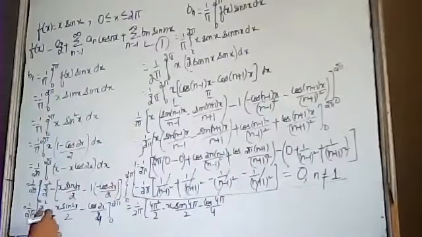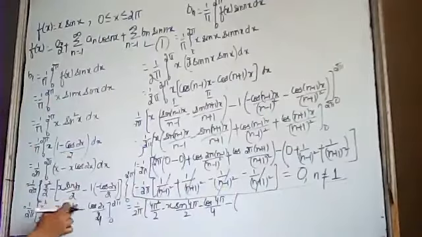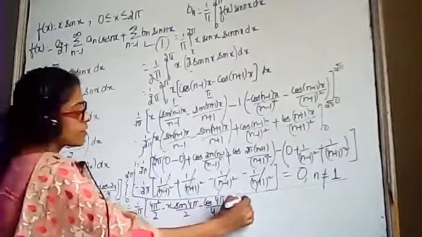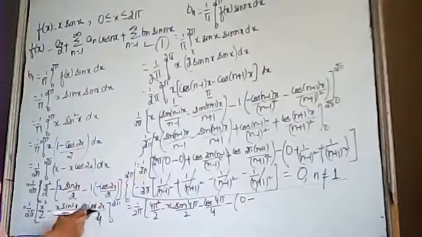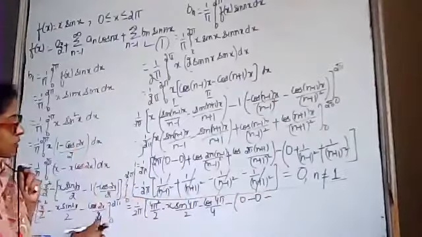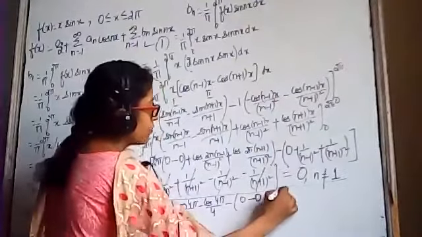This is upper limit. Minus, we have to substitute lower limit. In the place of x, put x is equal to 0. This term will become 0. Minus this term will be again 0. Again minus sign, cos 0 will be equal to 1 and this will become 1 upon 4.